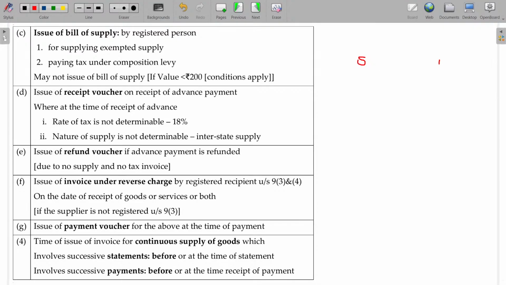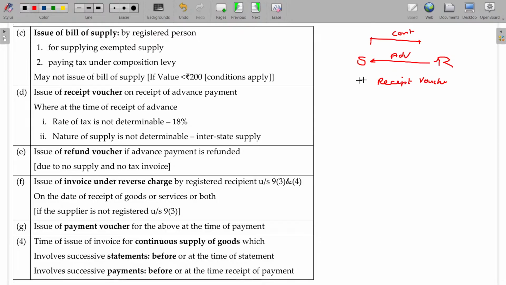Supplier and recipient. A contract is entered into between these two. As per the contract, the recipient paid an advance amount. On receipt of the advance, the supplier should give a receipt voucher. Clear?